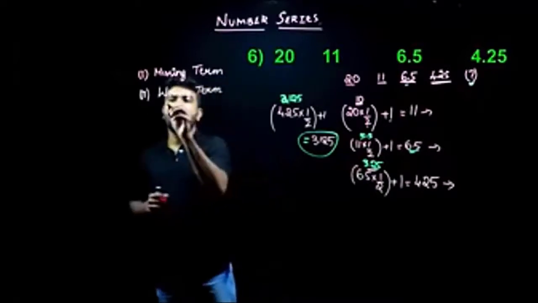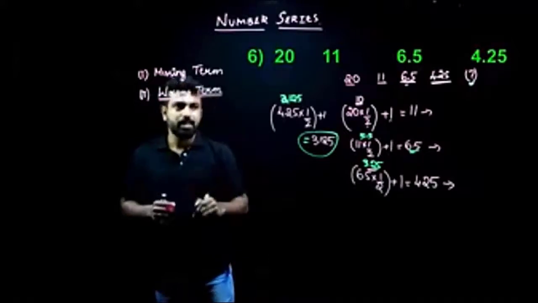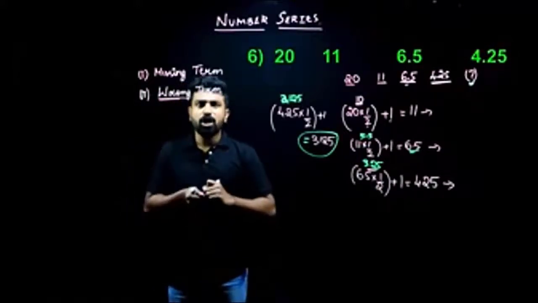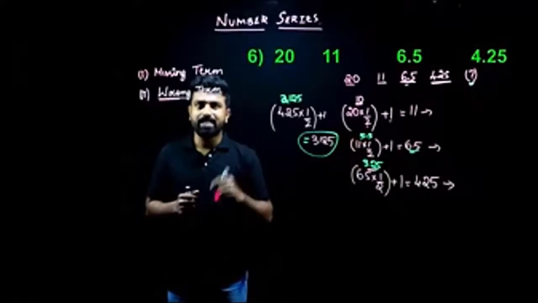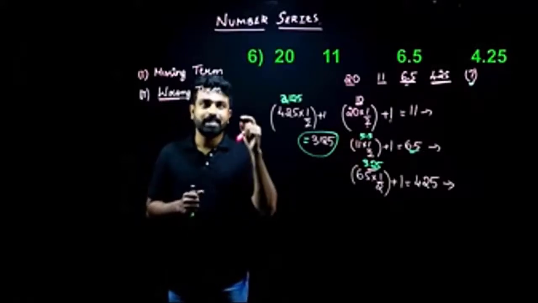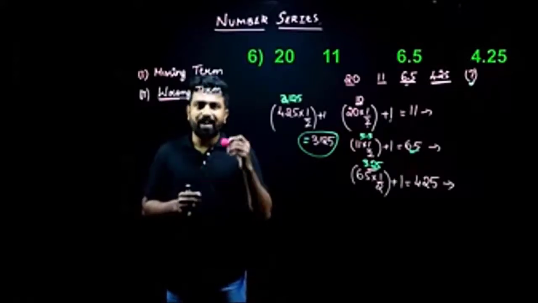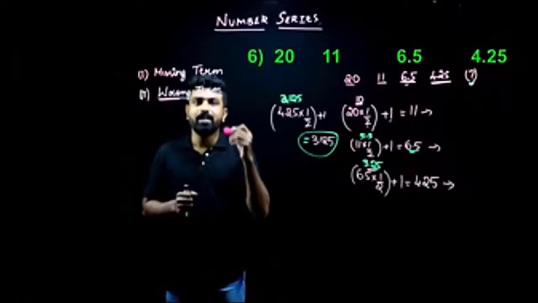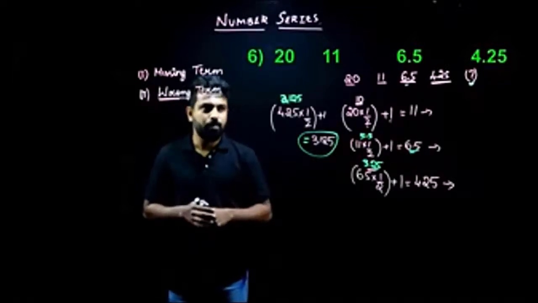What about a wrong term here? So I've understood what missing term is. Then what is wrong term? A wrong term is where the series will be given and one term in that series will not follow the same logic. So what we need to do is find the logic first and find the term which is not following that logic. Am I clear, people?